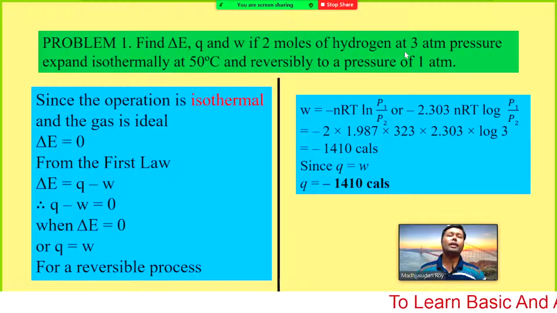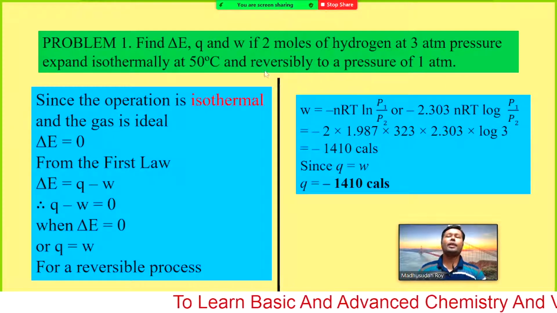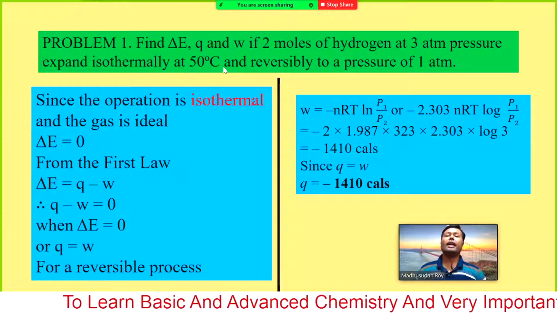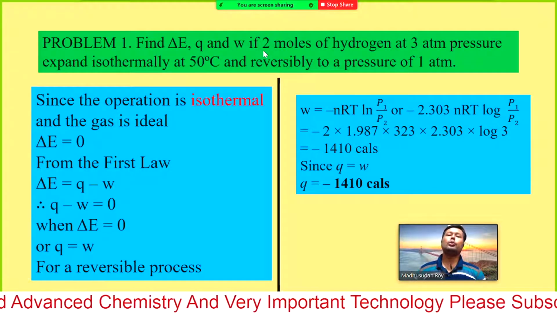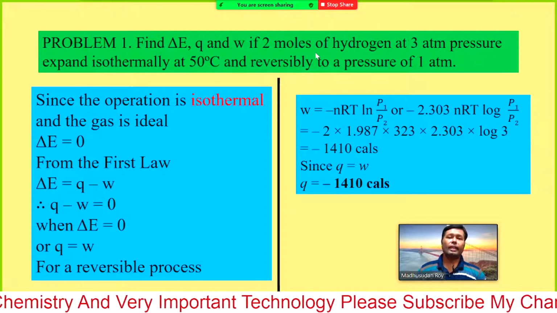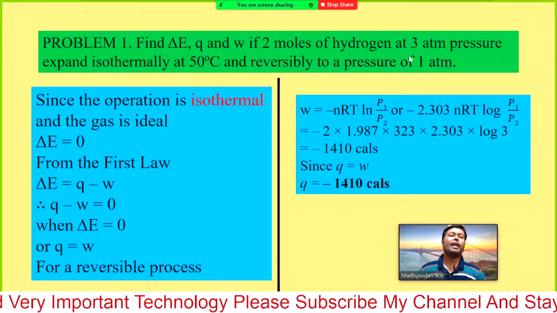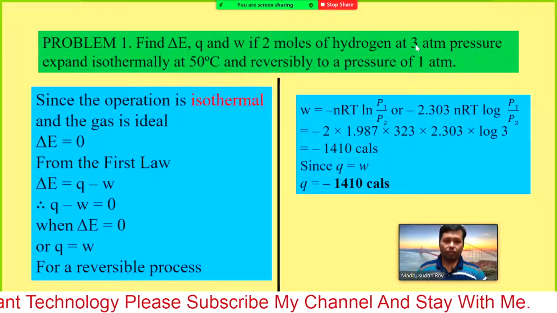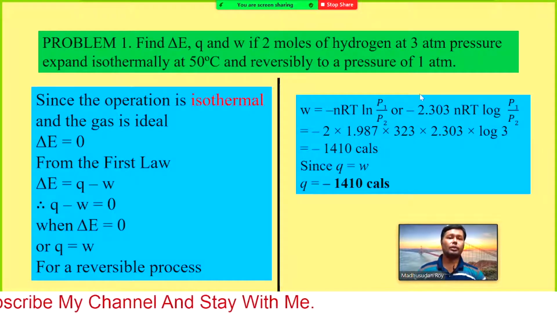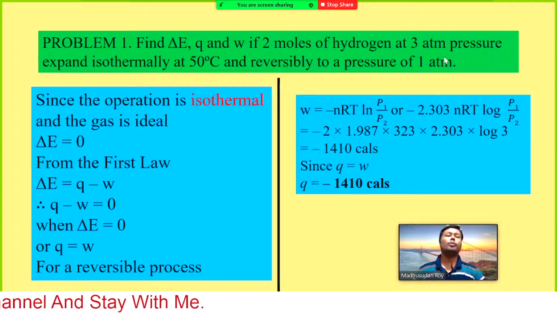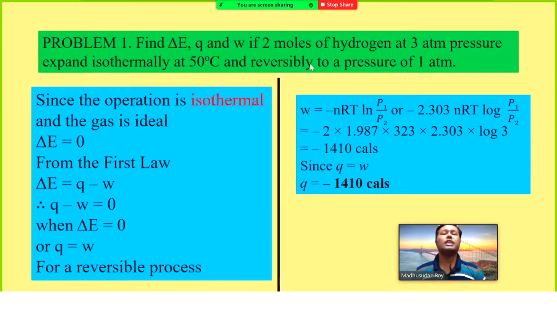So this is our initial pressure and this is our final pressure, and this is the temperature at which the system is working, and the total number of moles is 2 moles. Here the volume is expanding, because initially the cylinder has very high pressure, and now the pressure has decreased, therefore the volume has increased. And another thing mentioned is reversibly, isothermal reversible.